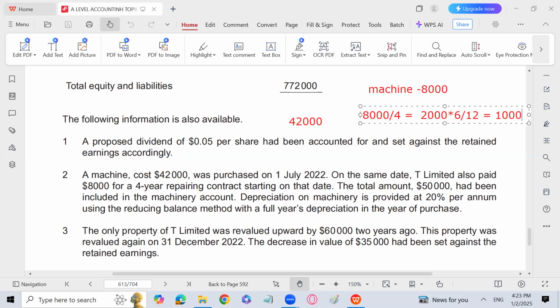And the 8,000 which is recorded in the machine account, we have recorded depreciation on 8,000 also, which needs to be adjusted also. So 8,000 into 20%, that is going to be how much? That is going to be 1,600. So 1,600 of the depreciation also should be added in the non-current asset, and 1,600 will also be added in the retained earnings because we have subtracted more depreciation, right, from the non-current asset, because depreciation of machine is provided at the rate of 20% per annum using the reducing balance method.